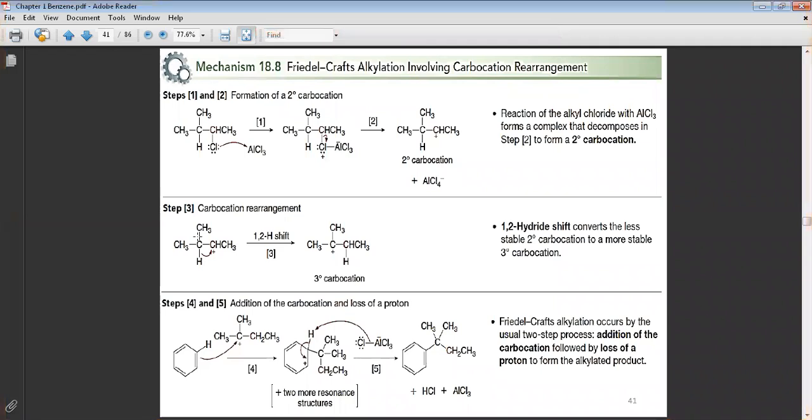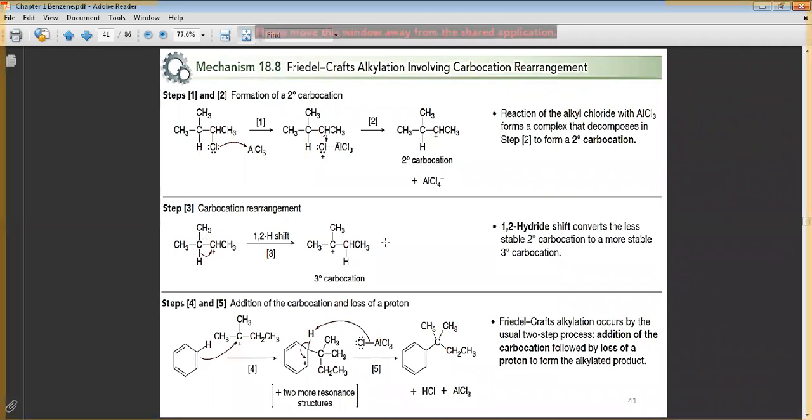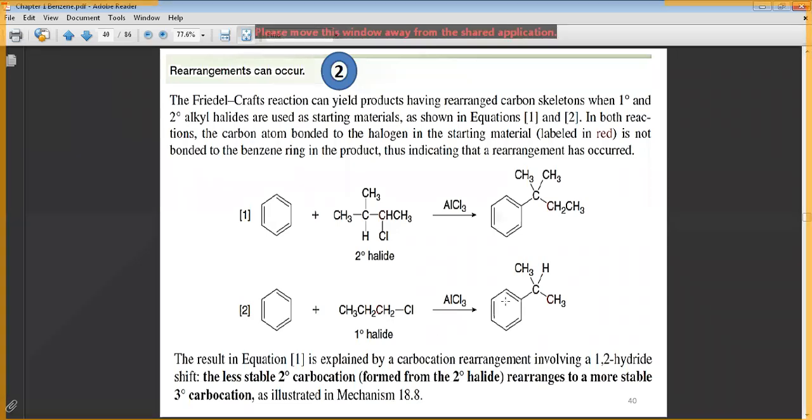So primary to secondary is rearrangement. For example, here, primary to secondary. Okay, primary carbocation also undergoes a 1,2 hydride shift to give a secondary carbocation, and the secondary carbocation reacts with benzene to give you this product.